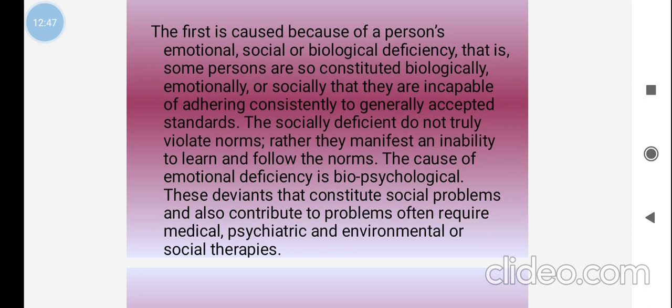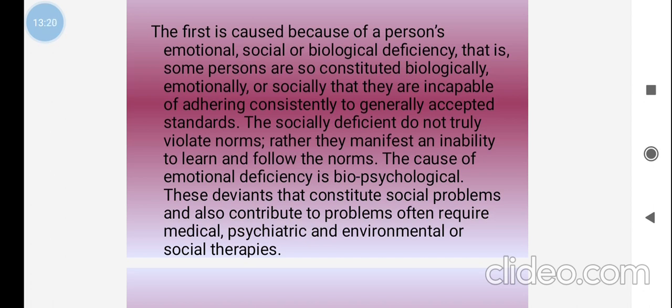The cause of emotional deficiency is that some persons deviate from normal behavior because of a lack of emotional support. Some persons in the family are always fed up with some feelings, or they feel lonely or isolated in the family. At that time no one comes forward to give emotional support, and that person automatically goes toward deviant behavior.